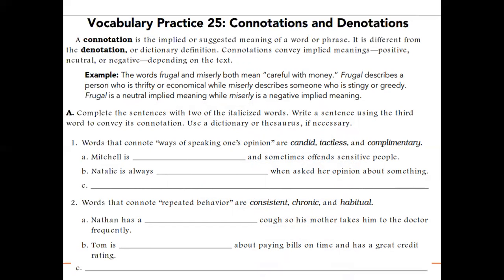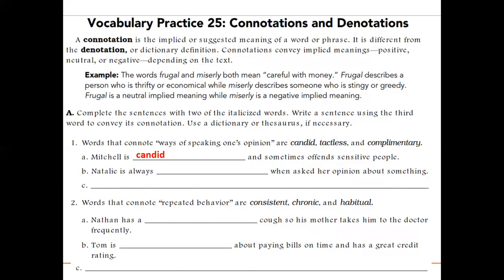Now let's start solving it. Number one is: Mitchell is dash and sometimes offends sensitive people. Now it is sometimes. So if he sometimes offends sensitive people, from sensitive and sometimes we understand that she is not really like that, but she talks true. So some sensitive people may dislike her opinion because it's true and honest. So it would be candid.